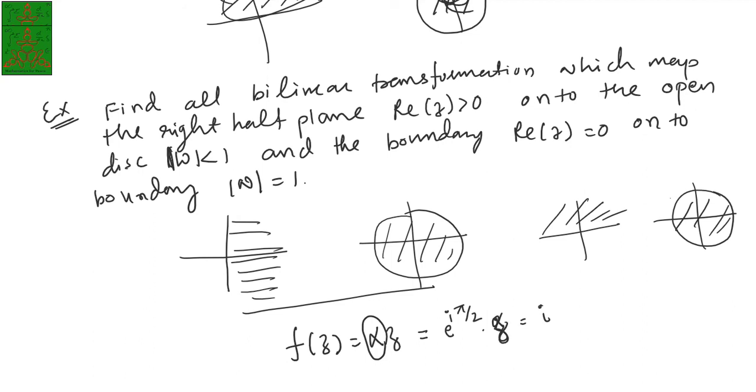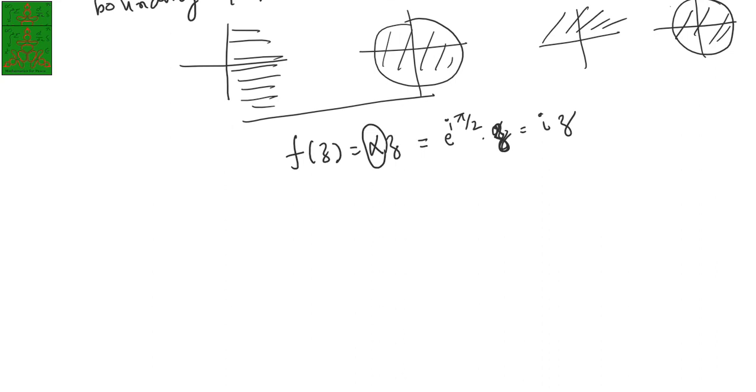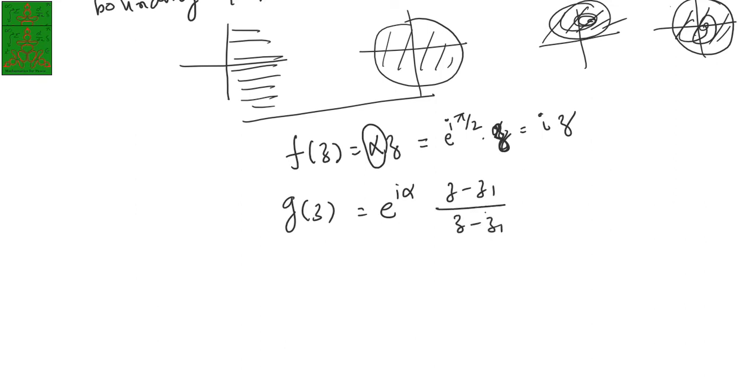So we have f of z equal to iz, and we know that the transformation that maps the upper half plane to the unit circle is defined as g of z equal to e power i alpha (z minus z1) upon (z minus z1 bar), where the imaginary part of z1 is greater than 0 and alpha belongs to R.